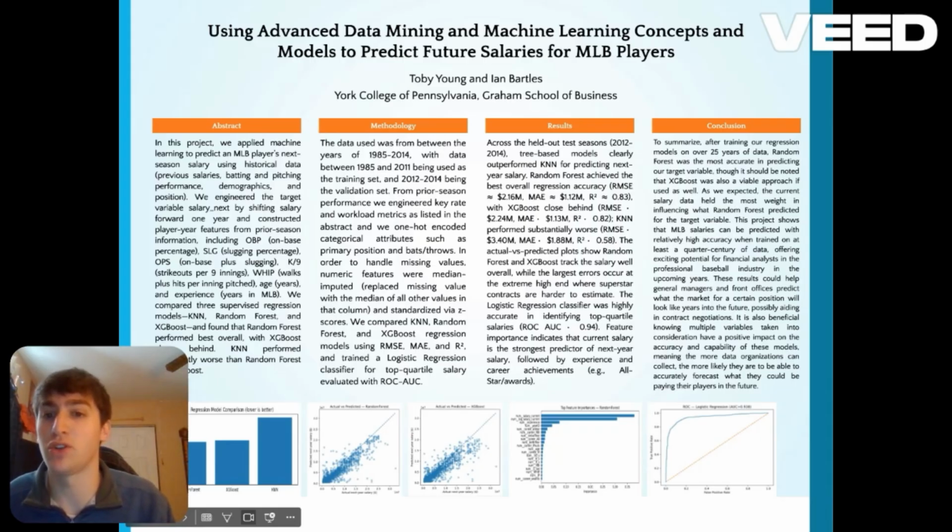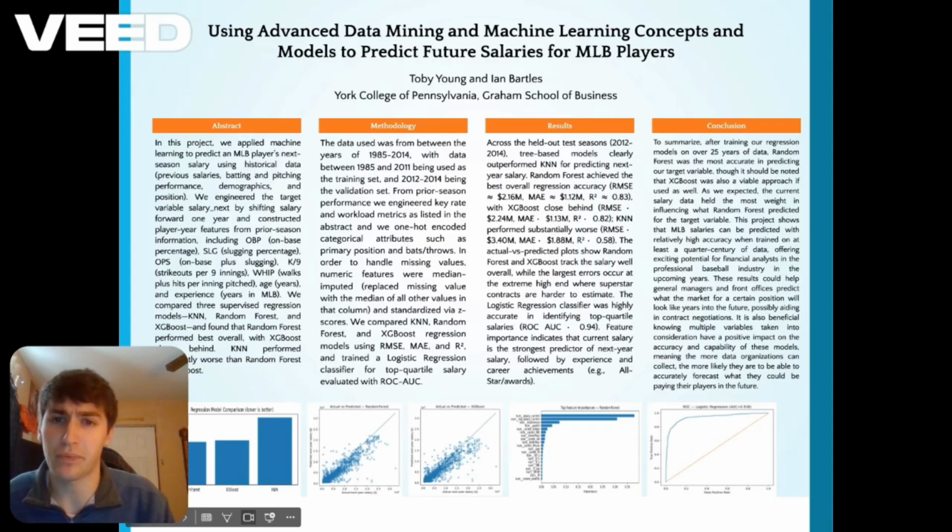So we compared three supervised regression models, those being KNN, Random Forest, and XGBoost. We found that the Random Forest performed best overall, with XGBoost coming close behind, and then the KNN performed significantly worse than both the Random Forest and XGBoost.